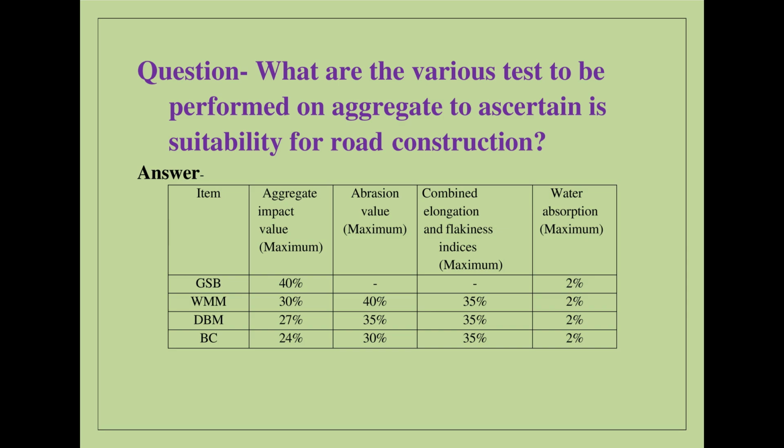Question: What are the various tests to be performed on aggregate to ascertain its suitability for road construction? Answer: Aggregate impact value maximum, abrasion value maximum, combined elongation and flakiness indices maximum, water absorption maximum. GSB 40%, 2%. WMM 30%, 40%, 35%, 2%. DBM 27%, 35%, 35%, 2%. BC 24%, 30%, 35%, 2%.